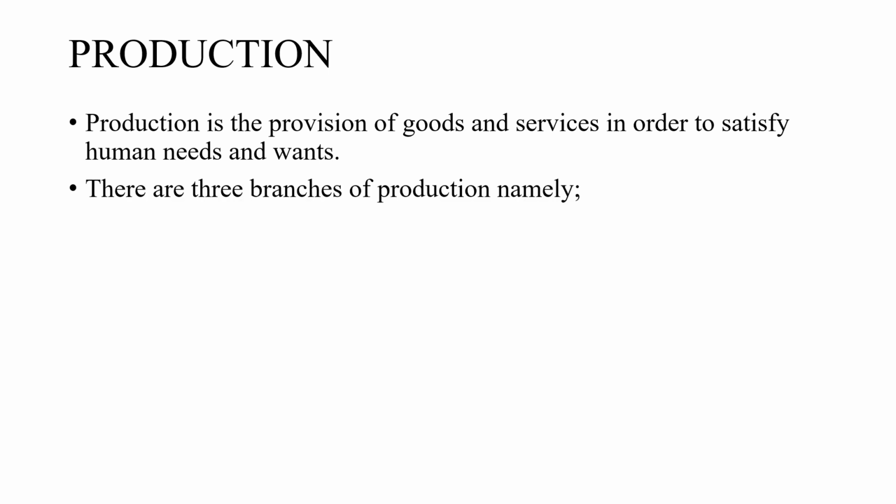So there are 3 branches of production, namely commerce, which is the subject we're studying. Okay, it is just a branch of production. Without it, production is incomplete. Okay, then there is direct services and industry. So to understand how each of these branches of production are, let's take a look at them. Okay, we're going to start with industry.